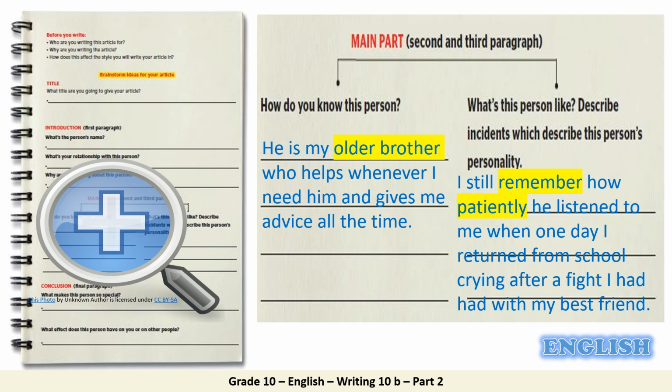I still remember how patiently he listened to me when one day I returned from school crying after a fight I had with my best friend. So you have to mention one incident that you had with the person you are describing, and this will make the reader more attached to your writing.